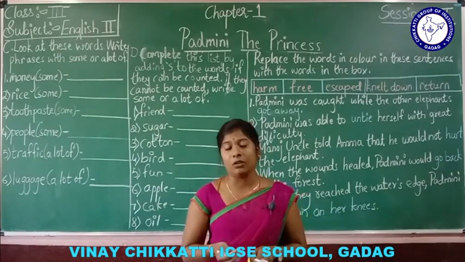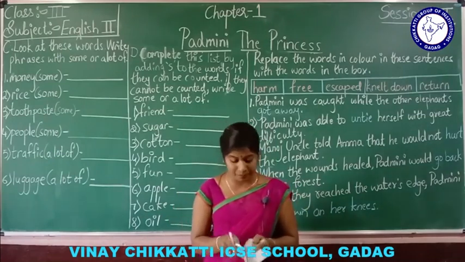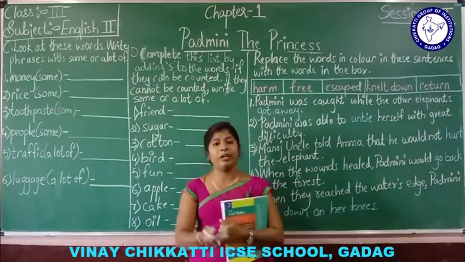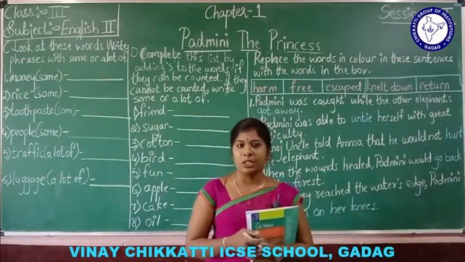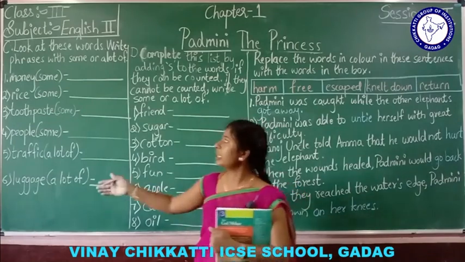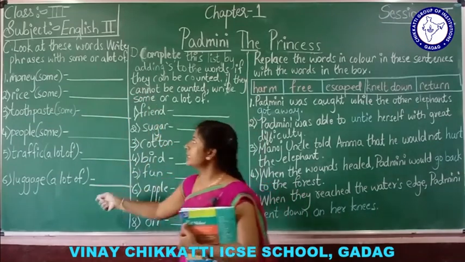Water you can't count. You can say some water or a little water. Food also we can't count. You can't say give me one food, give me two food. You can say give me some food. So with the help of some or a lot of we should write these words.